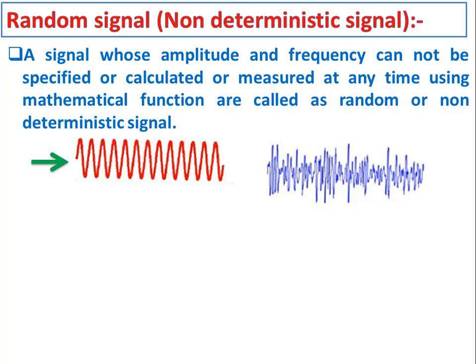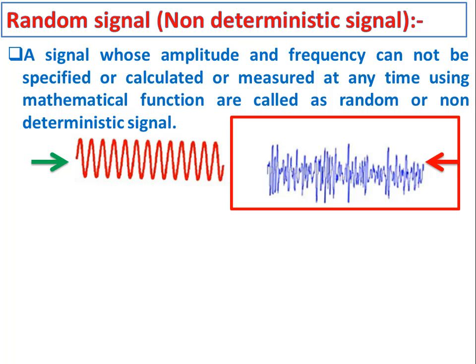If you observe the first signal representation, it can be determined or calculated at any time using mathematical function. But if you observe the second signal representation, this signal is not very clear and it is not easily specified or calculated at any time using mathematical function. So this signal representation is called as random or non-deterministic signal.